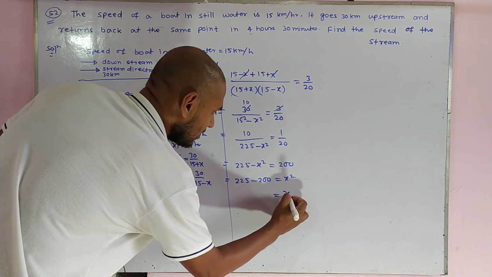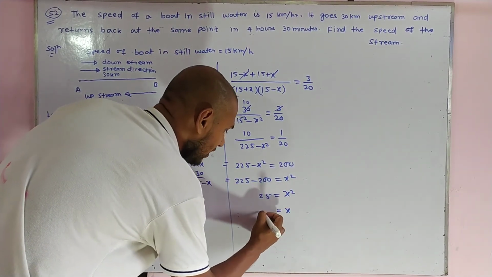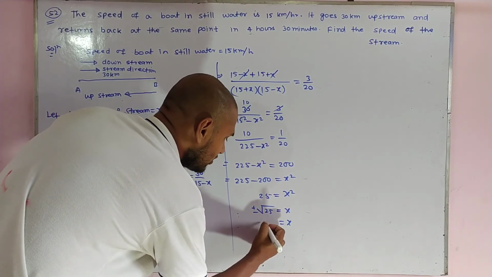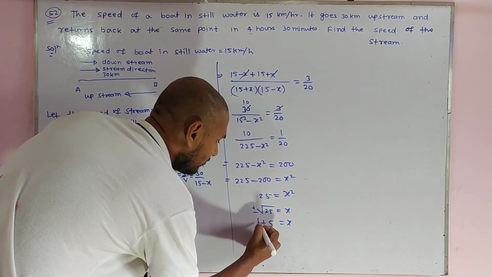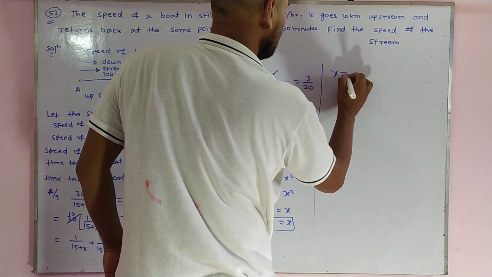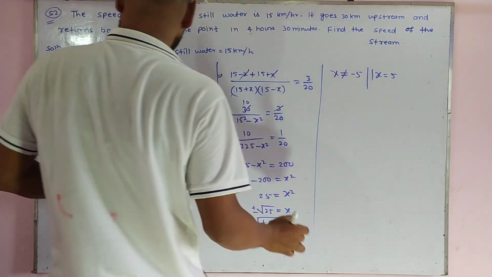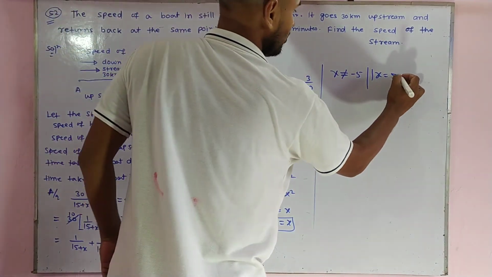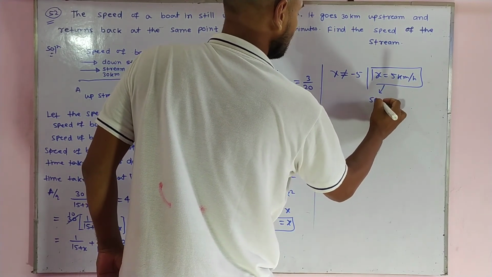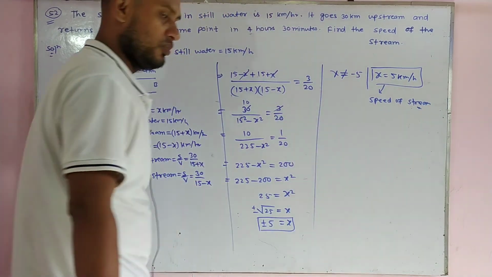So x squared equals 25, and as we find the value of x, it becomes plus or minus 5. We know that x cannot be minus 5, so our answer is x equals 5. The speed of the stream is 5 kilometer per hour. I hope you are able to follow me. Thank you very much.